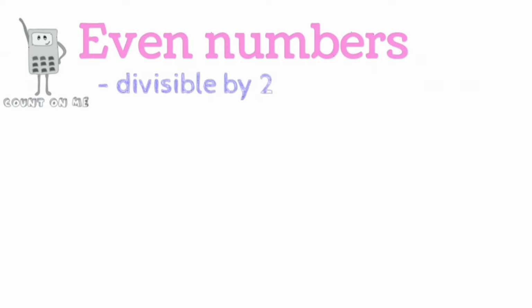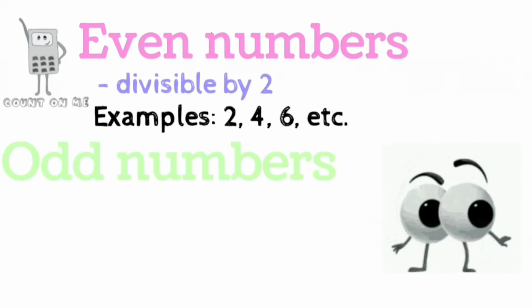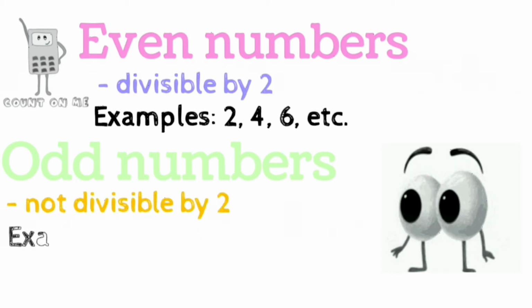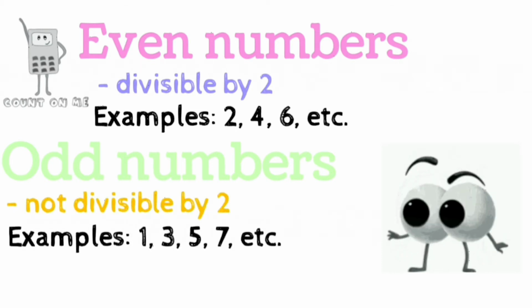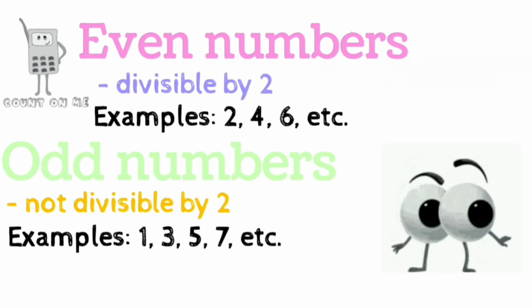Then we look at even numbers. These are numbers that are divisible by 2. For example, 2, 4, 6, and so on. Odd numbers. These are the opposite of even numbers, which simply means that they are not divisible by 2. So when they are divided by 2, you would get a remainder. So for example, 1, 3, 5, 7, and so on.